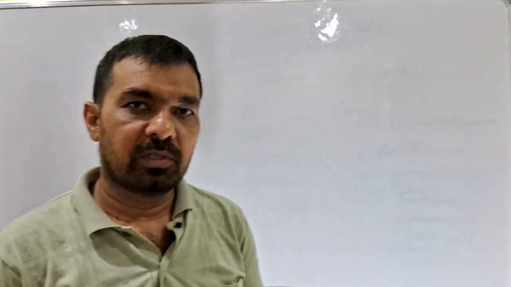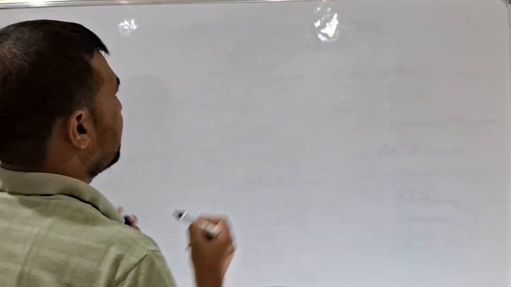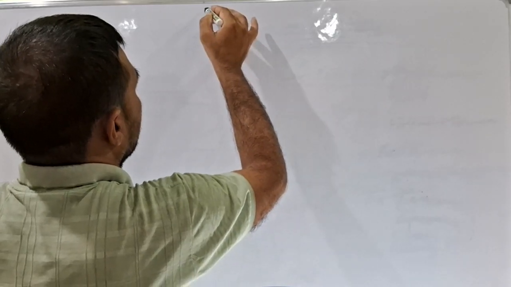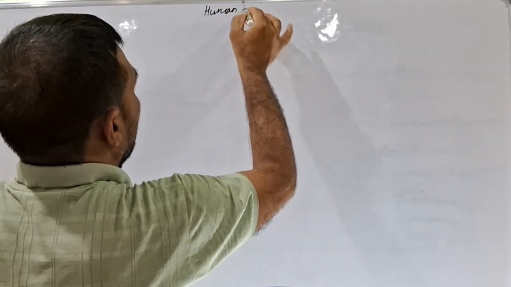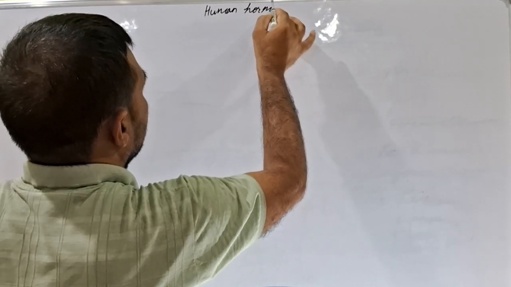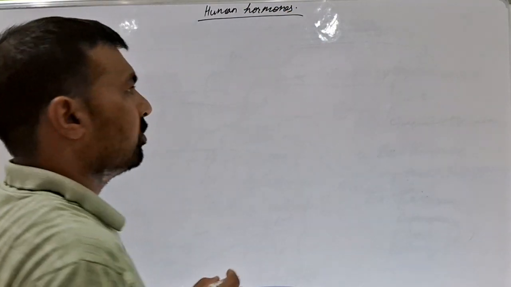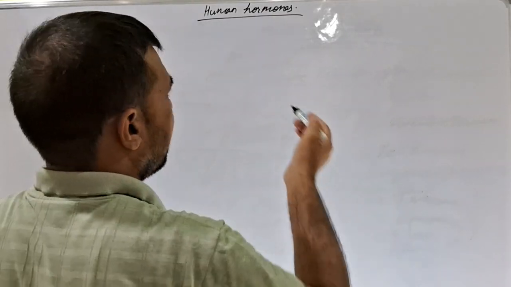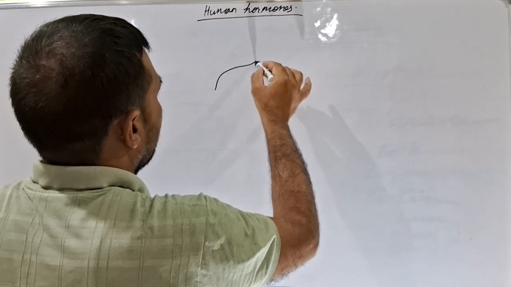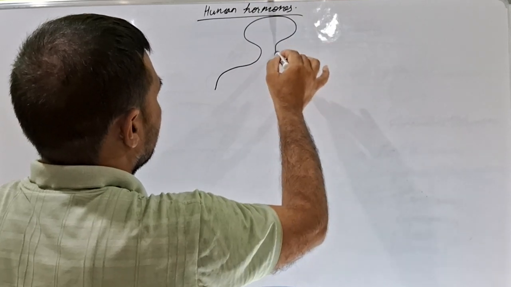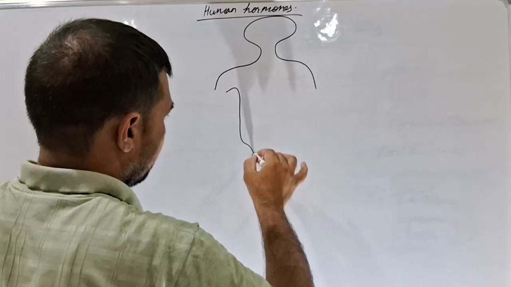Today we are going to discuss the hormones which are present in the human body. Human hormones. Before discussing human hormones, we need to know about the glands which are present in our body. Just for an example, I wish to draw a human torso.